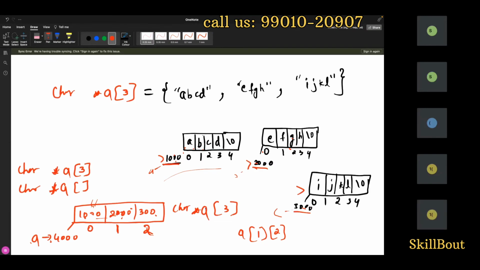So, if we give star of A plus one, it will point to the address of the first array, the first row. Correct.